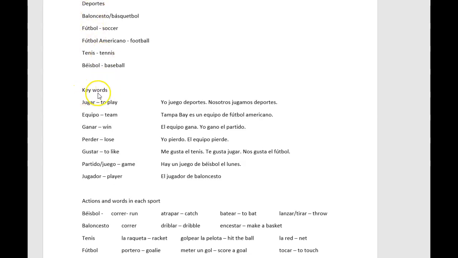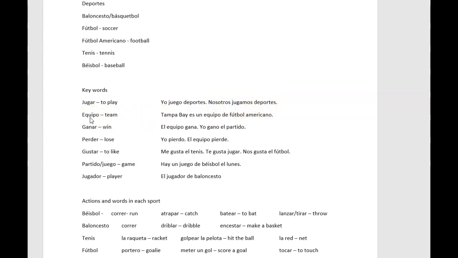Key terms we're going to learn is the verb jugar, to play. As you notice here, this verb is irregular. It's not yo jugo deportes, it's yo juego. In this unit, we're going to see for the first time irregular verbs, verbs that change a little bit with this stem changing. And I'll explain that more in the following weeks. But just an example for this first one, I play sports, yo juego deportes. Nosotros jugamos deportes, we play sports.